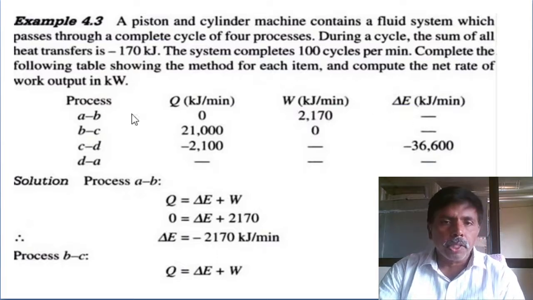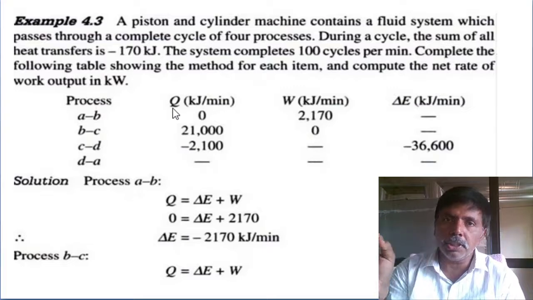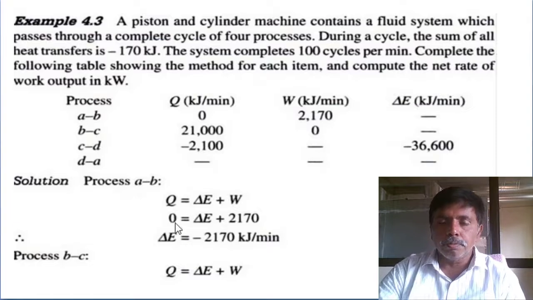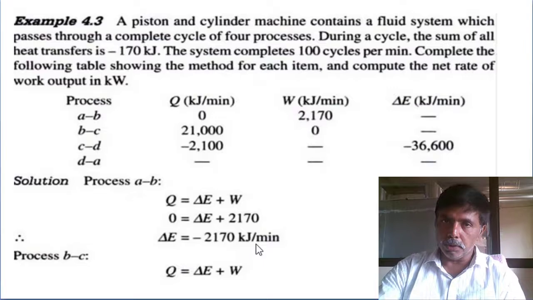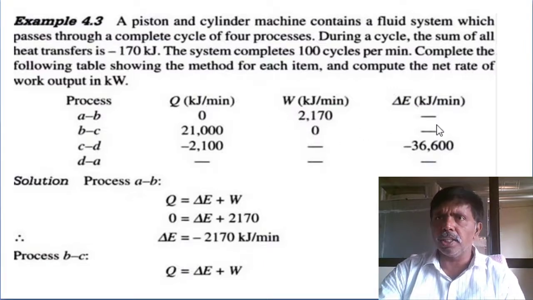Simple problem. The first process A to B, heat transfer is 0. Heat transfer is 0 means it is a reversible adiabatic process. Work done is given. So substitute: heat supply minus work done equals change in energy, or heat supply equals change in energy plus work done. Then heat transfer is 0, and you substitute, the change in energy is minus 2170 kilojoules per minute. Why? Because heat, work and change in energy are all in kilojoules per minute, so we are maintaining heat transfers in kilojoules per minute throughout the entire problem.